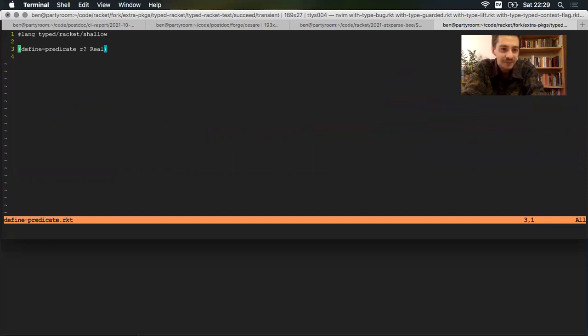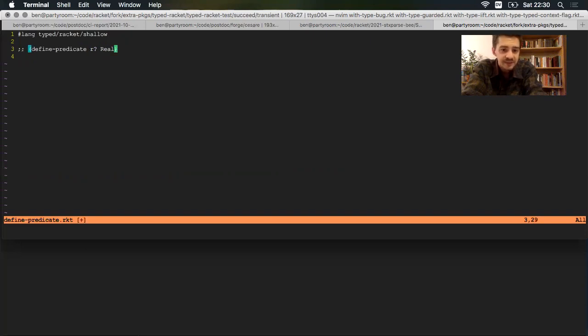What should normally happen is define predicate takes a name and a type, and at compile time it turns the type into a contract and then binds that contract to the name that you gave it. And that's not what's happening here.